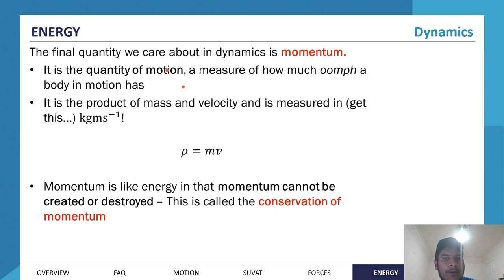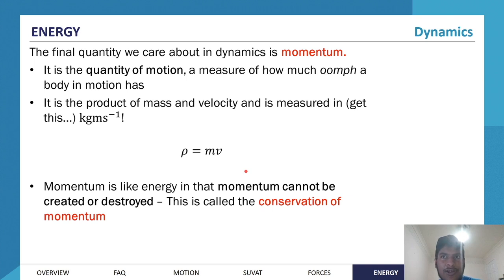Now the final quantity we care about in dynamics is momentum. Now this is not an exhaustive list. There are more quantities that we care about, but for now we can stop at momentum. So it is a quantity of motion, a measure of how much oomph a body has in it. It's very difficult to describe momentum, but you can relate it to force. So the force is the rate of change of momentum.